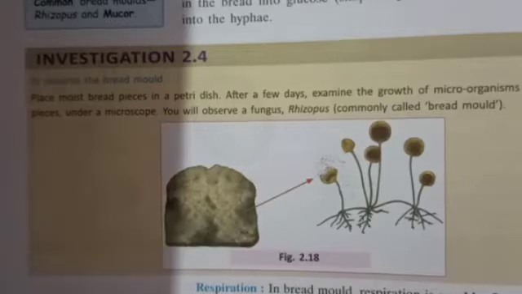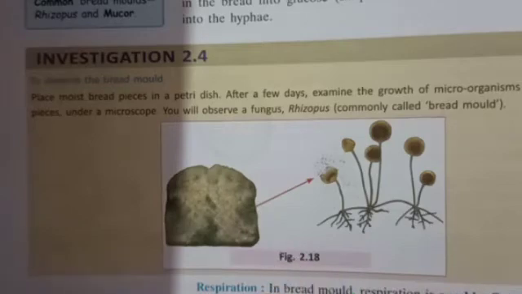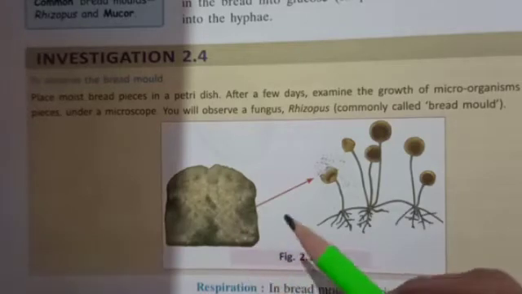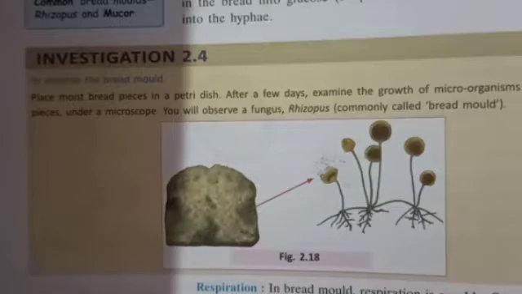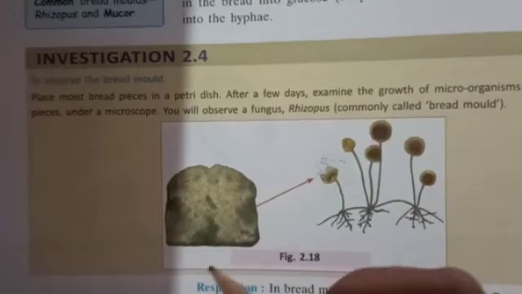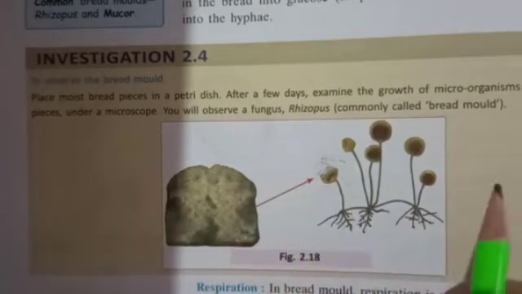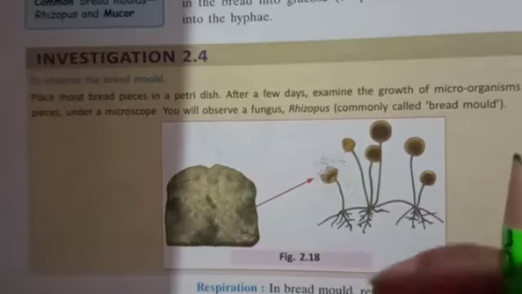Now we are going to study about bread mold. Bread mold is a multicellular fungus. We are going to study about bread mold, its reproduction, its nutrition, and how it looks, its structure also. So you must have observed white cottony mass on the rotten bread.